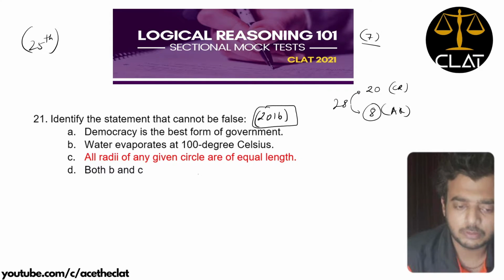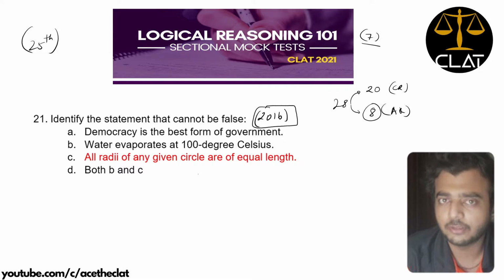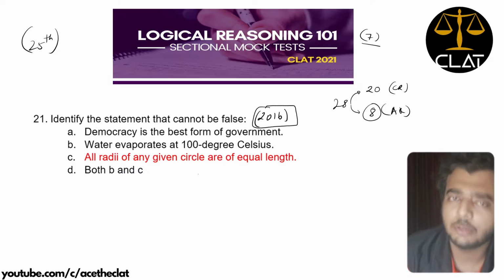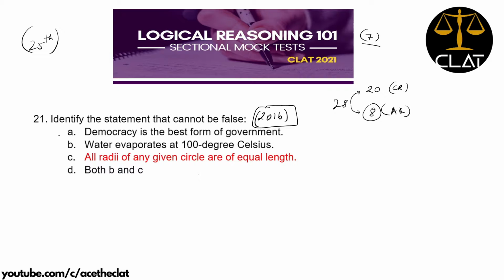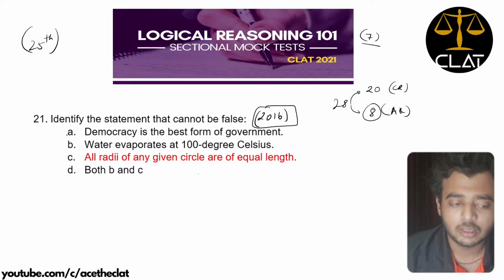Democracy is the best form of government. Well, democracy might be the best form of government in some circumstances, but definitely there are many factors, right, like where democracy is being followed, and more importantly in which time period. Probably 1000 years ago, democracy wouldn't be a feasible form of government in Europe. So basically we need to identify only one circumstance in which this statement is not true, and there are many circumstances in which democracy may not be the best form of government, right? So this goes out of the way.